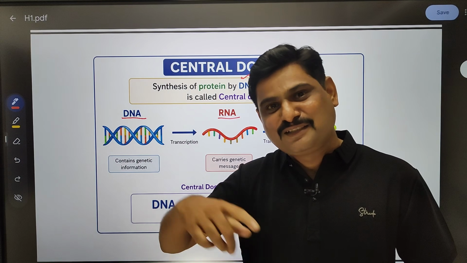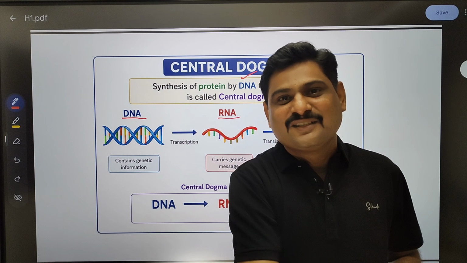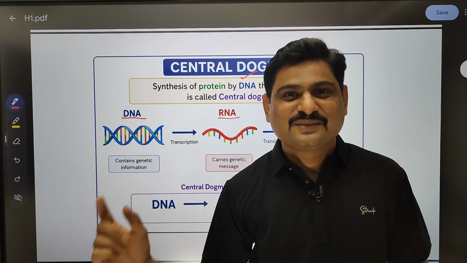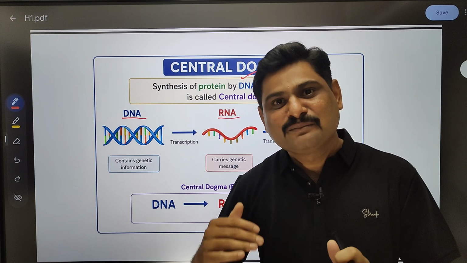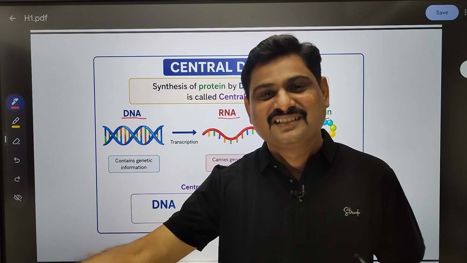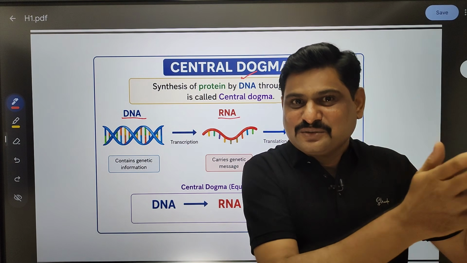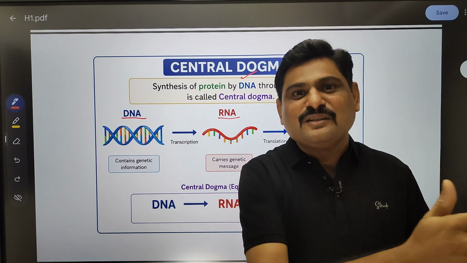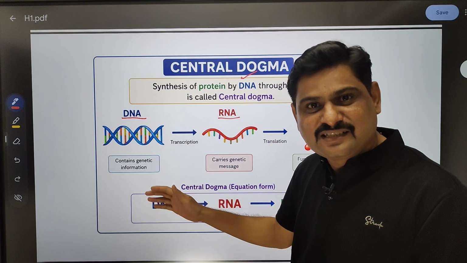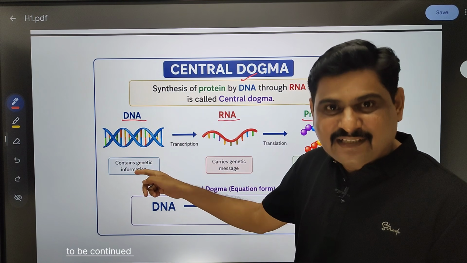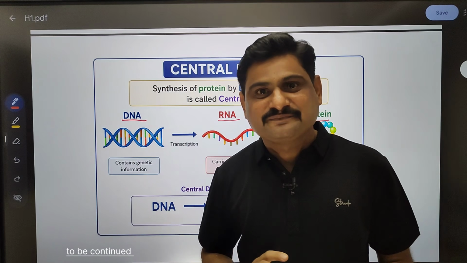But DNA is present in the nucleus, and the ribosome is going to make protein. So they can't communicate. DNA says, I can't go to the ribosome, I will pass my message through RNA. So DNA gives this information to RNA, RNA will go to the ribosome, and the ribosome will make the protein. That is the central dogma. Synthesis of protein by DNA through RNA is called the central dogma.